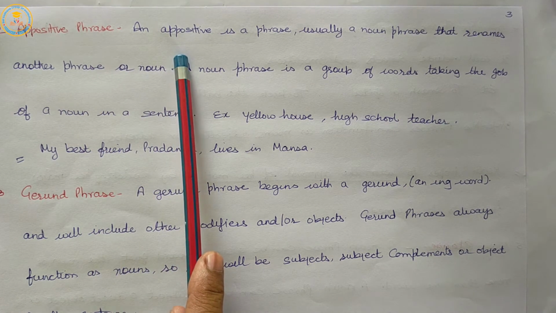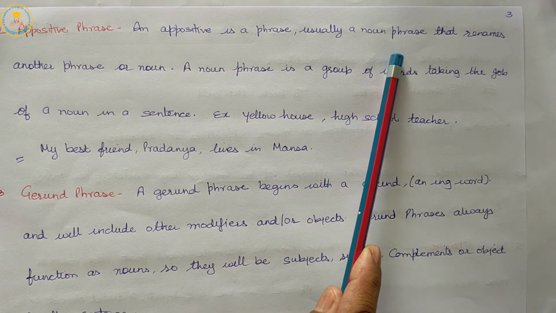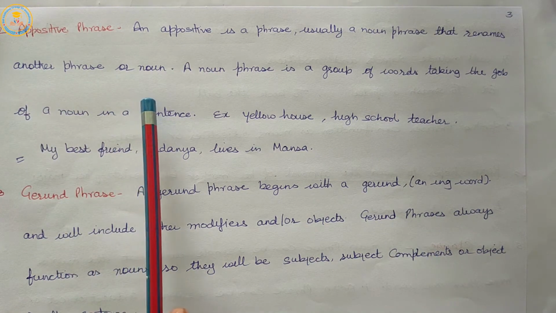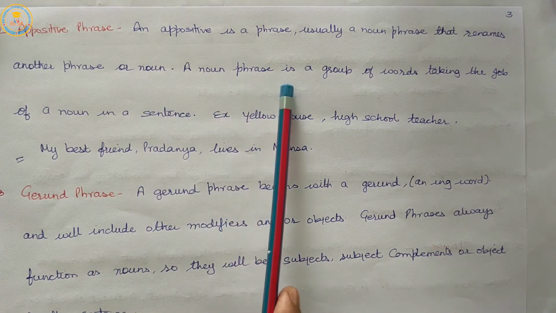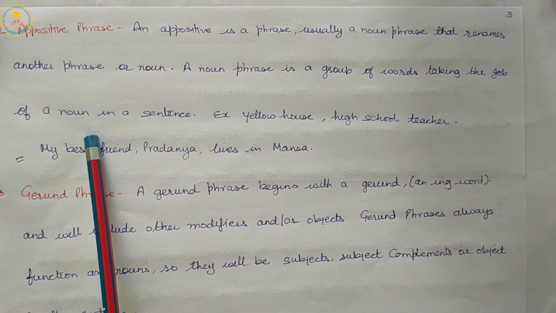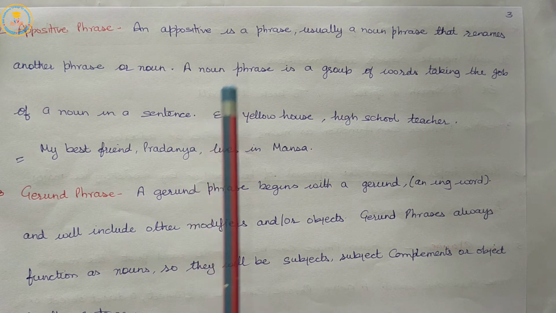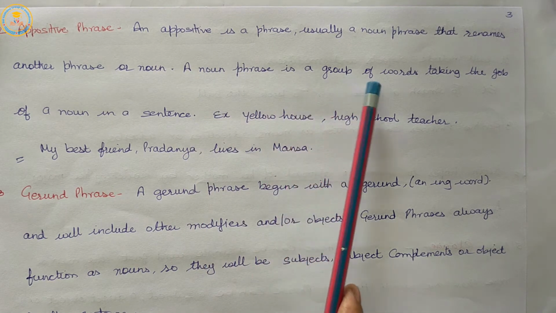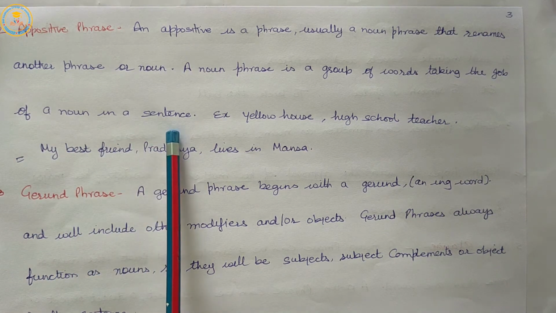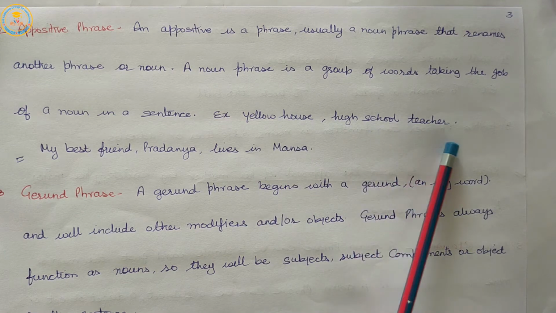A noun phrase is a group of words taking the job of a noun in a sentence. Example: yellow house, high school teacher.